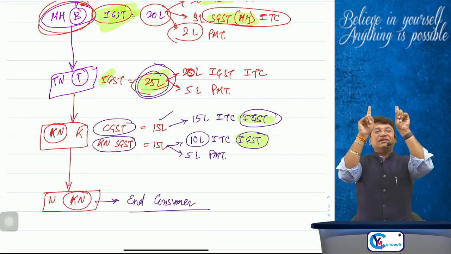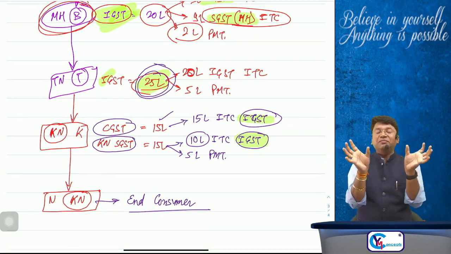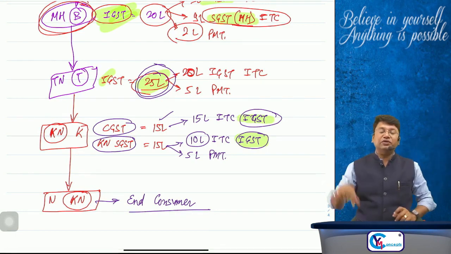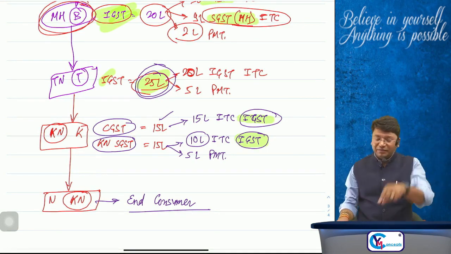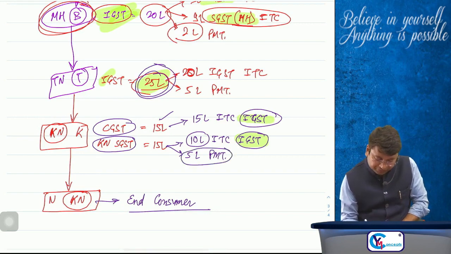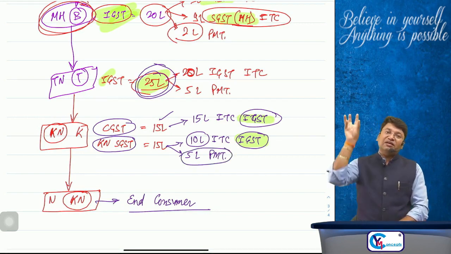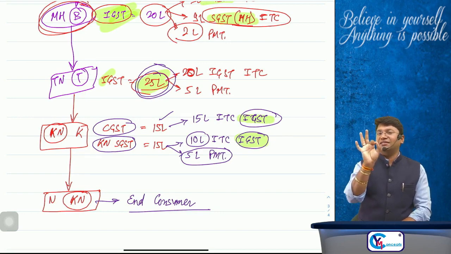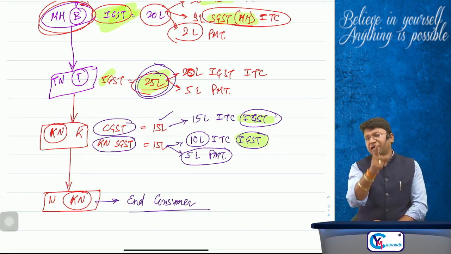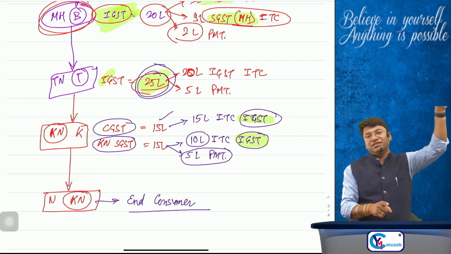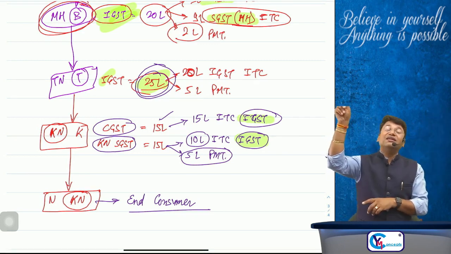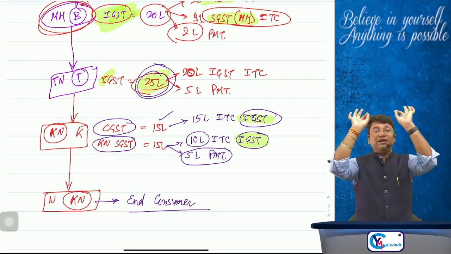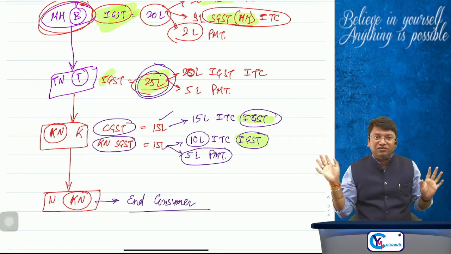Now the funds available in the IGST account are 0, because out of 25 lakh, 15 lakh is transferred to the CGST account and 10 lakh is transferred to the Karnataka SGST account, and the remaining 5 lakh Mr. K has paid to the Karnataka state government. So ultimately 15 lakh funds are there in the CGST account and 15 lakh are there in the Karnataka state government GST account. No payment is left in the IGST account.